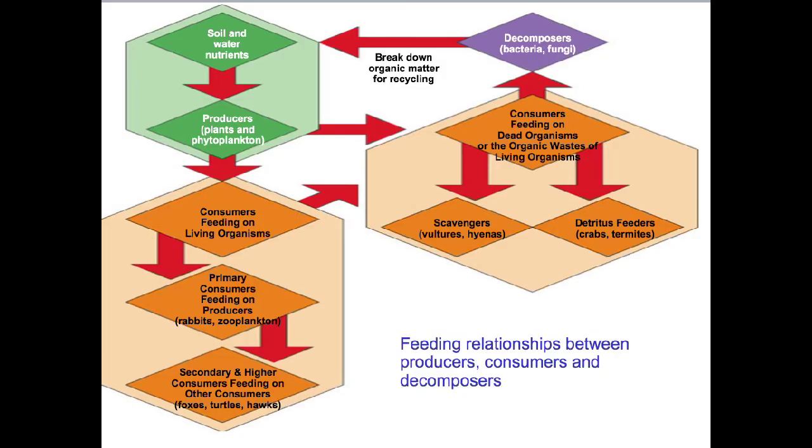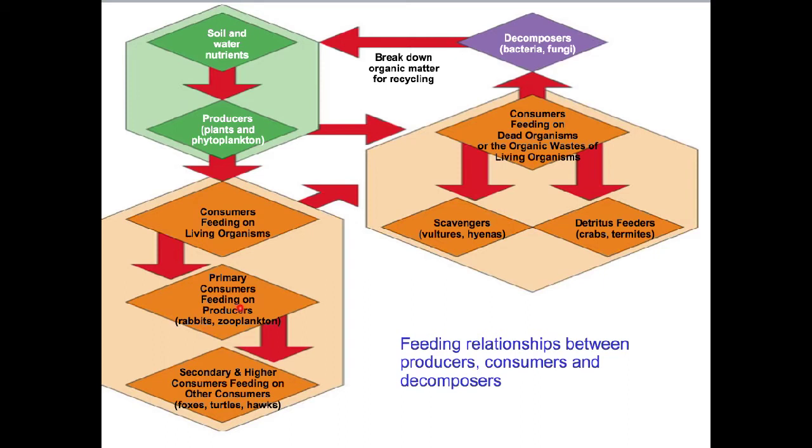So here's a flow map to possibly help you out with looking at a food web or a feeding relationship between producers, consumers, and decomposers. You have plants that get their energy from the sun, and they also need essential nutrients from the soil and water as well, who are then consumed by consumers.